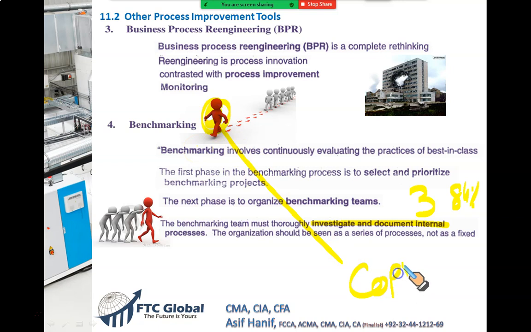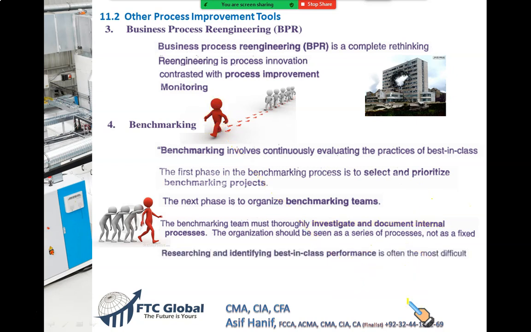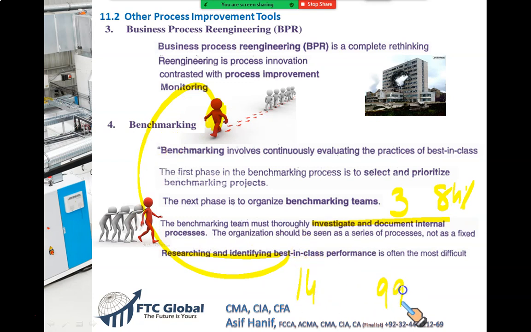Let's put this word simply. You should not use this word. We just copy the system and processes so that we can achieve the same performance. So we identified that our 3 months is the time and 84% is the recovery rate, and we researched and identified this bank as the leading bank, which takes just 14 days and has 99% recovery. This is sometimes very difficult because we need to identify who is the best. Researching and identifying best in class performance is often the most difficult task, because you never know who is best, because you do not have access to the internal processes of this bank.